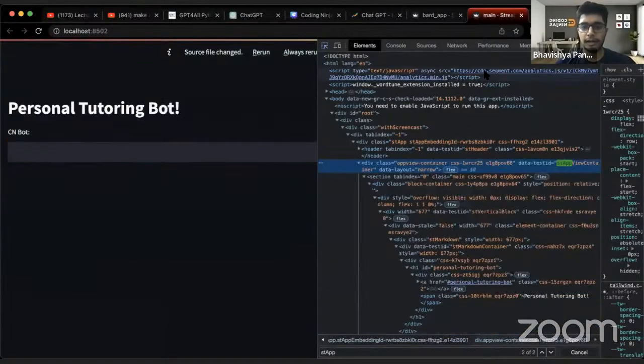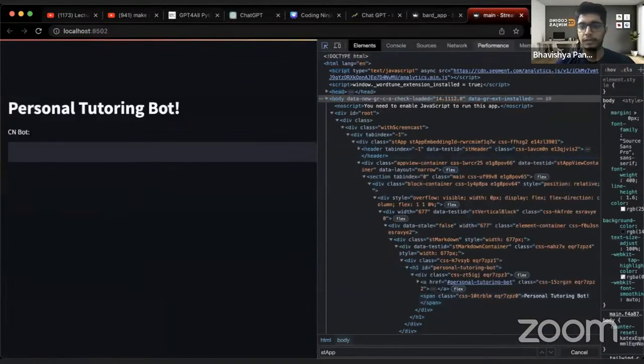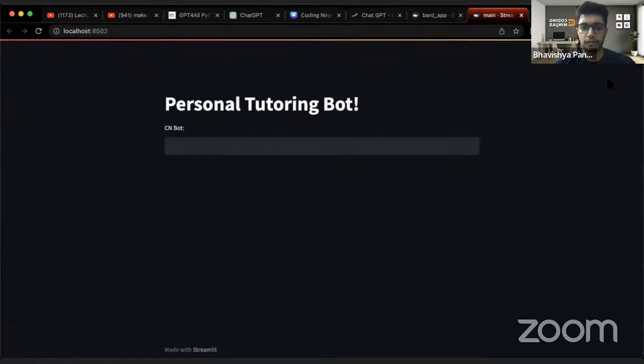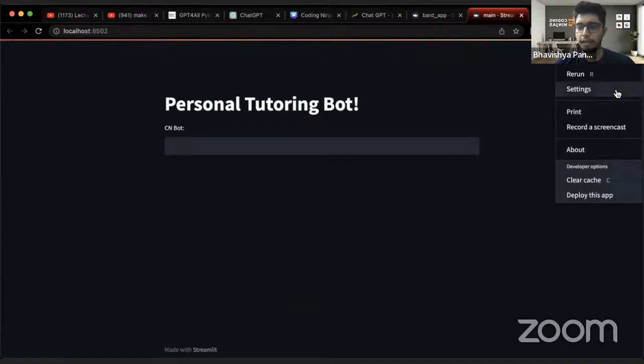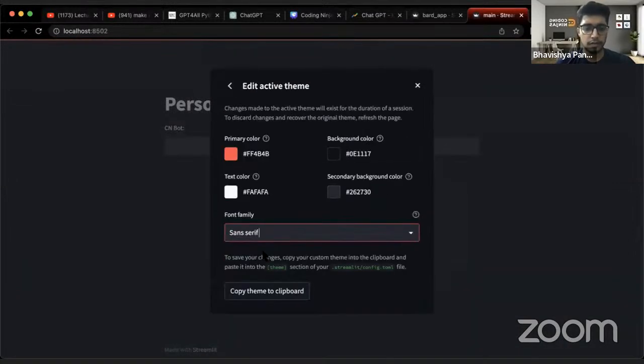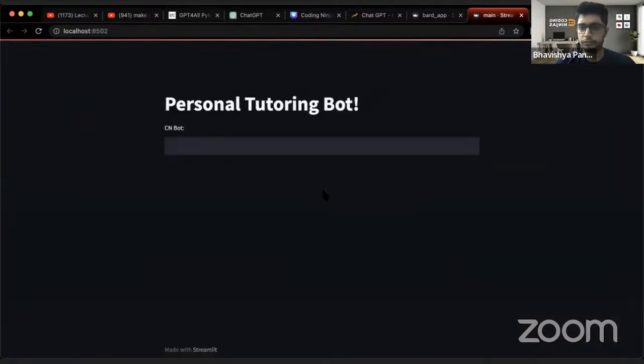And then we'll change it again. We'll wait for some time to see if things have changed or not. Okay, I think it has not changed. Oh, my bad. It was zoomed in. So there are these settings that you can go to. You have system settings, edit active theme. Let's see. System settings, light, dark, edit active theme. It should have come. Did not.